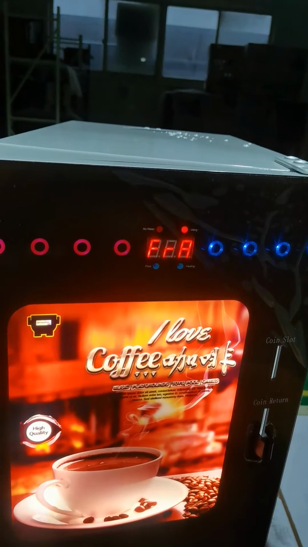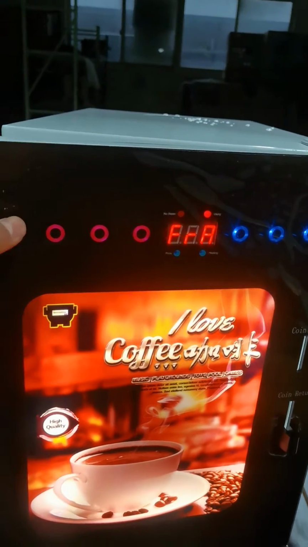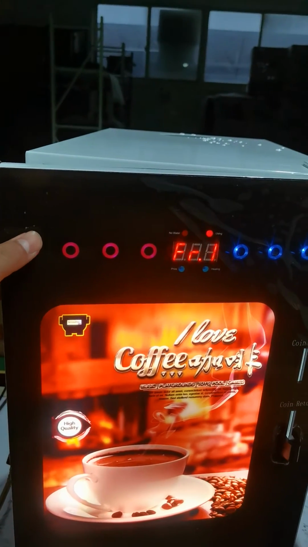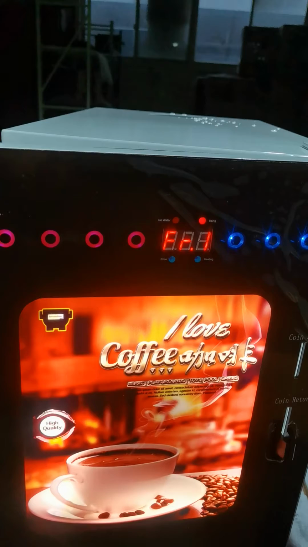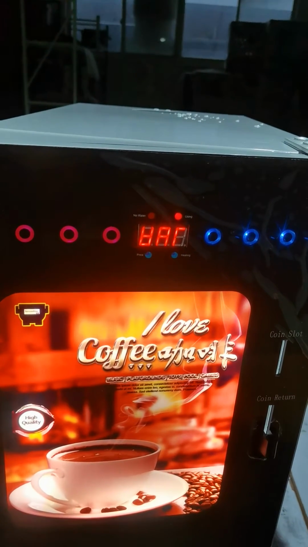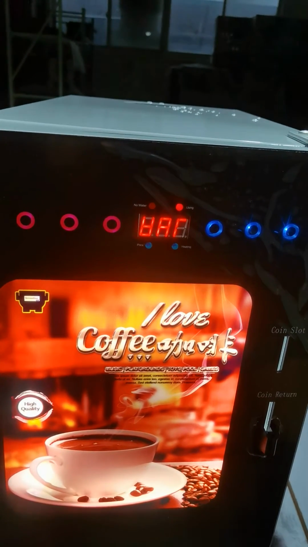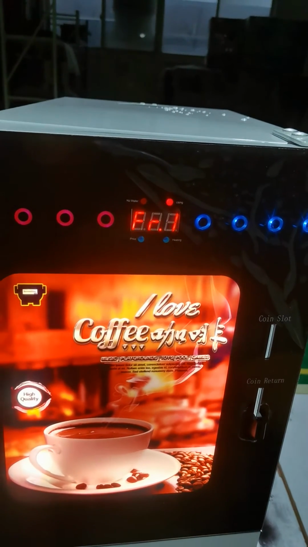And here is for the drinks setting. You can place the first drink, the water and powder, vanilla, and canister choose, all can be set.